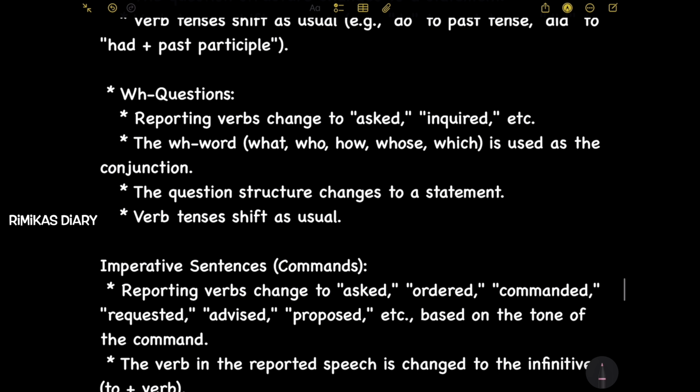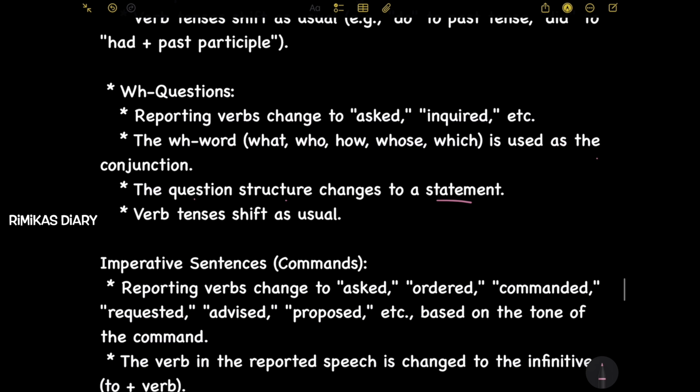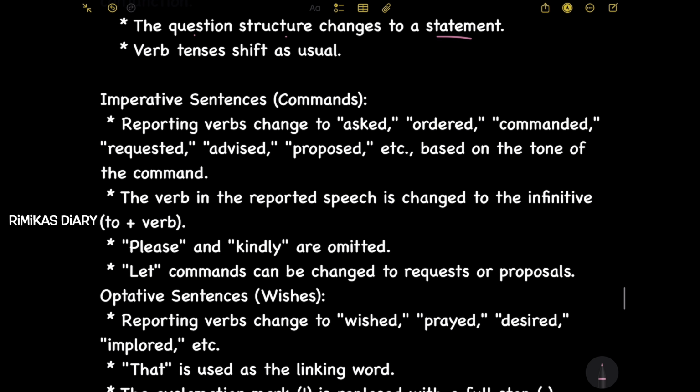WH questions. Reporting verbs change to asked, inquired, etc. The WH word, what, who, how, whose, which, is used as conjunctions. The question structure changes to a statement. Verb tenses shift as usual. Imperative sentences.